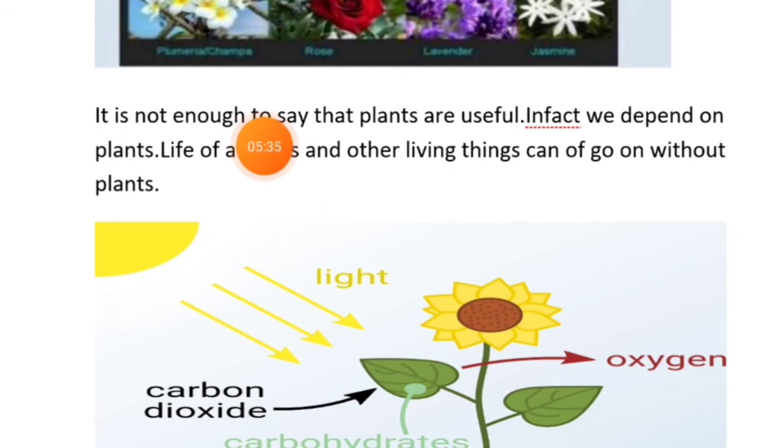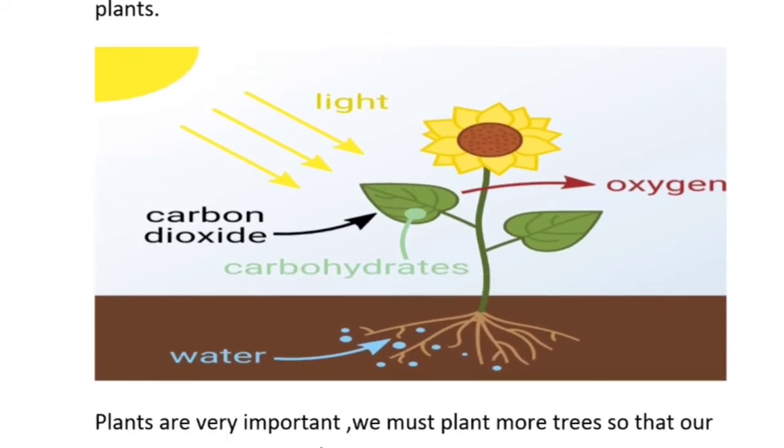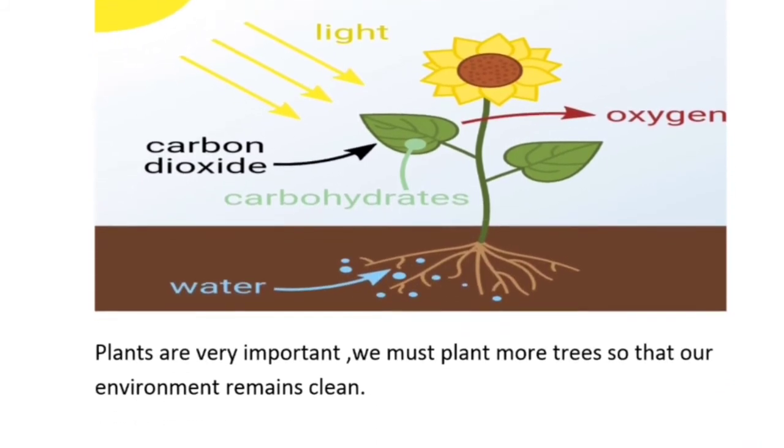It is not enough to say that plants are useful. In fact, we depend on plants. The life of animals and other living things cannot go on without plants. So plants are very useful. Whatever we eat, whatever we wear, all are products of plants only.